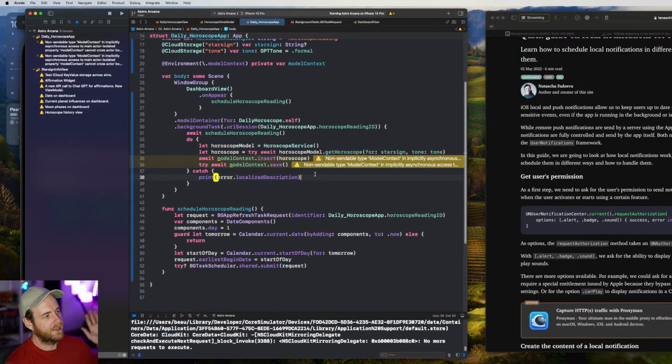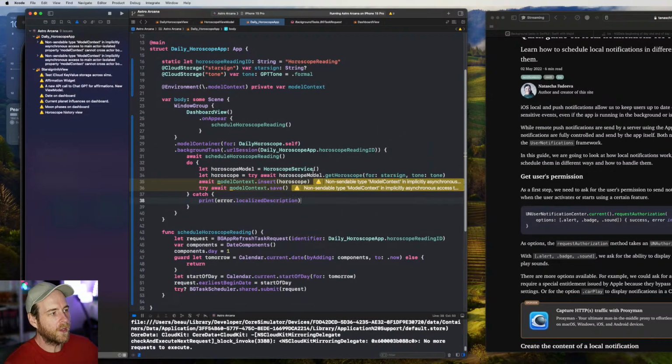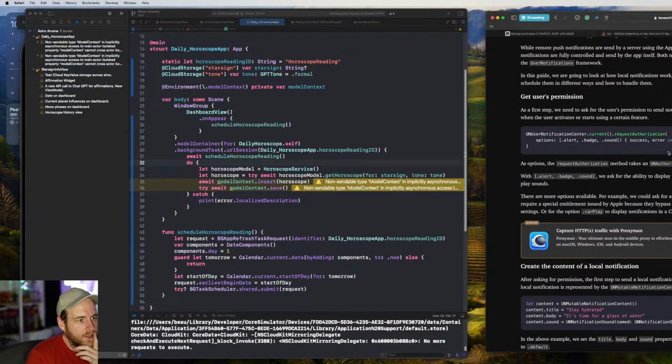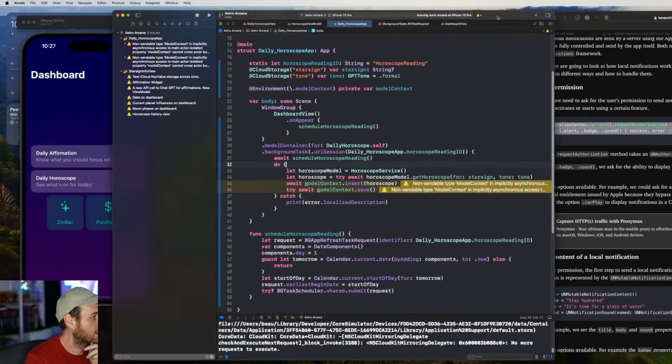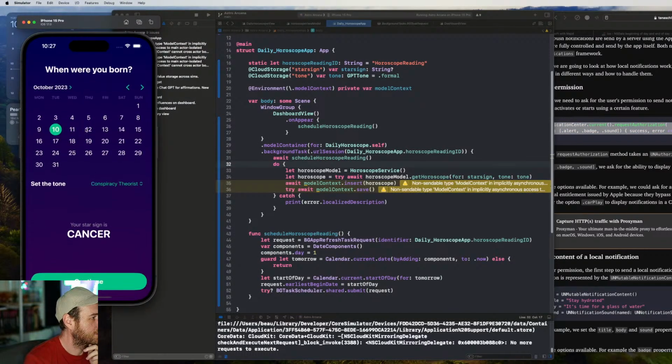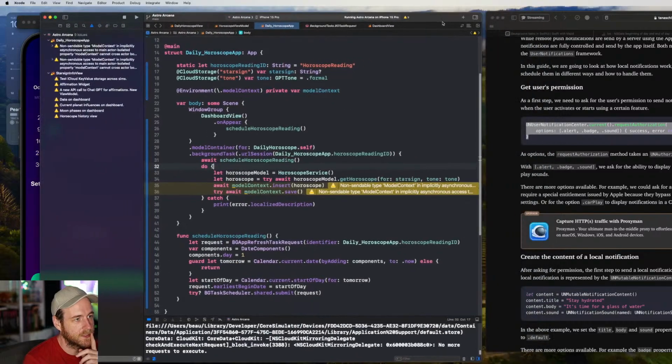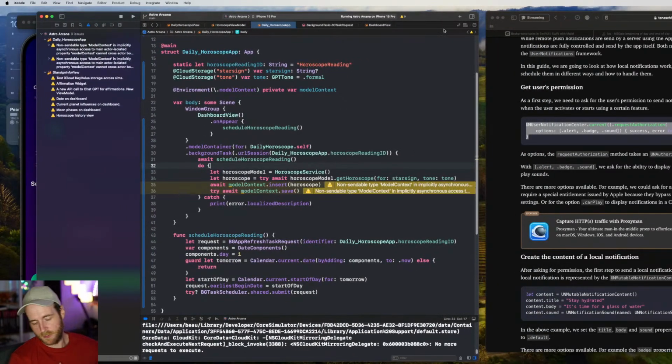So yeah, I'll get this all set up so that it would be working, and then we need to get permission at some other steps. So, okay, get user permission. We will need to drop this code somewhere. So this will be on a button after this screen, after the onboarding. We'll put a button there that says, yes, I would like notifications. So they have to tap the button. It'll give the OS alert, and then they tap yes again.